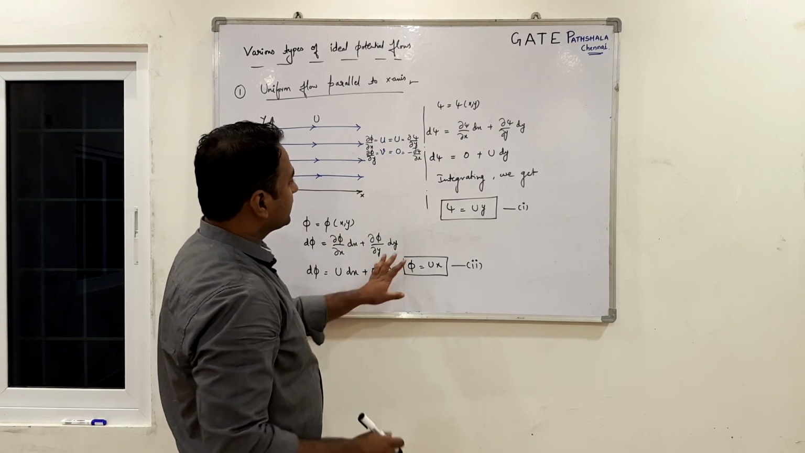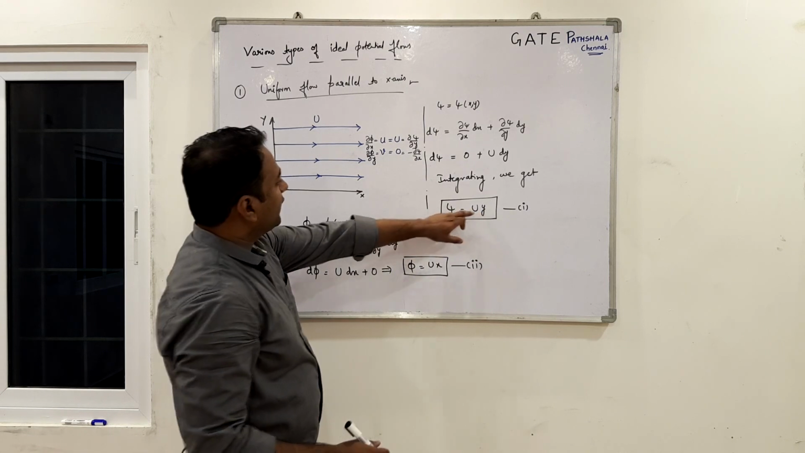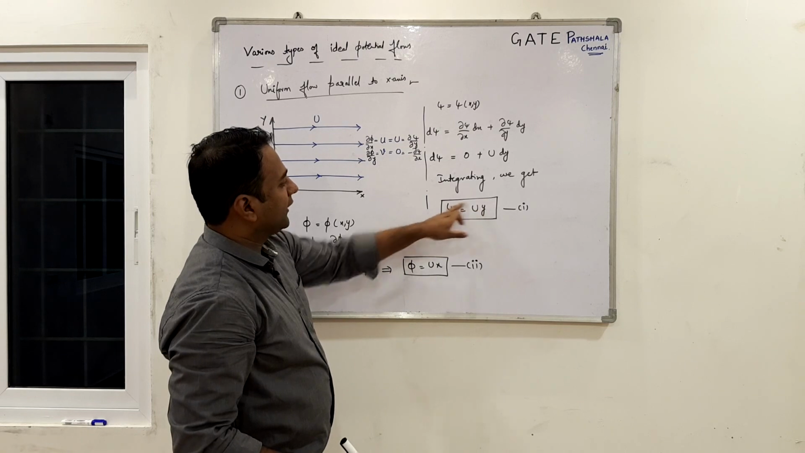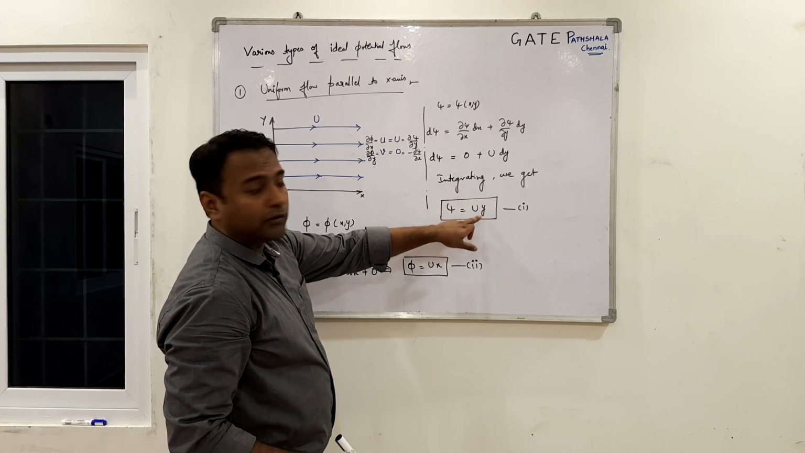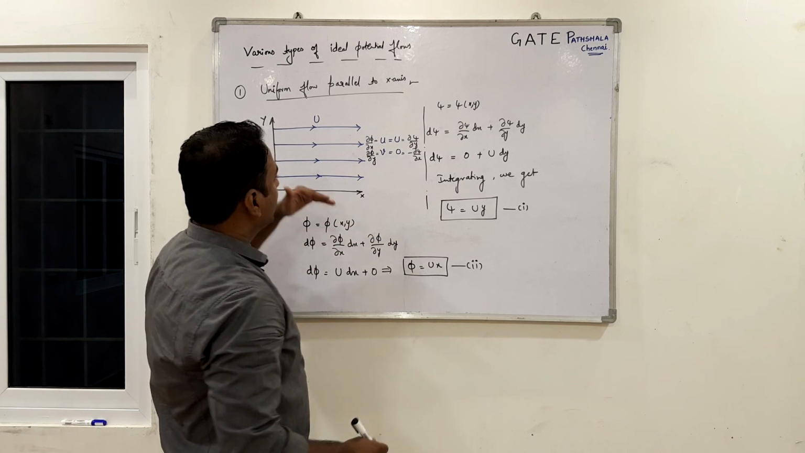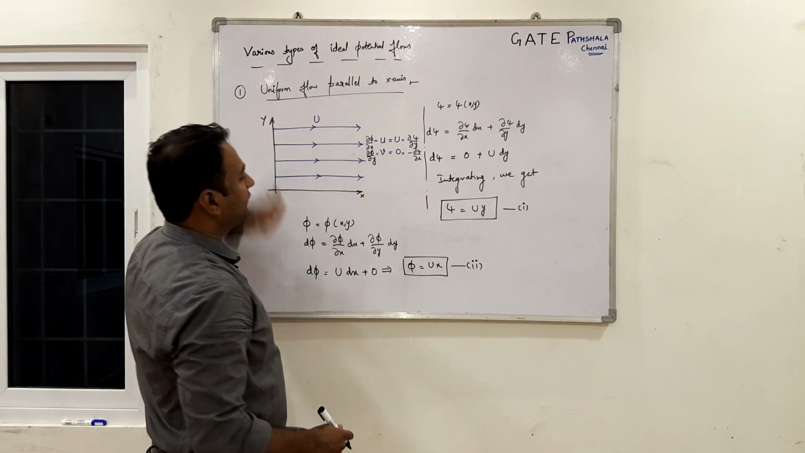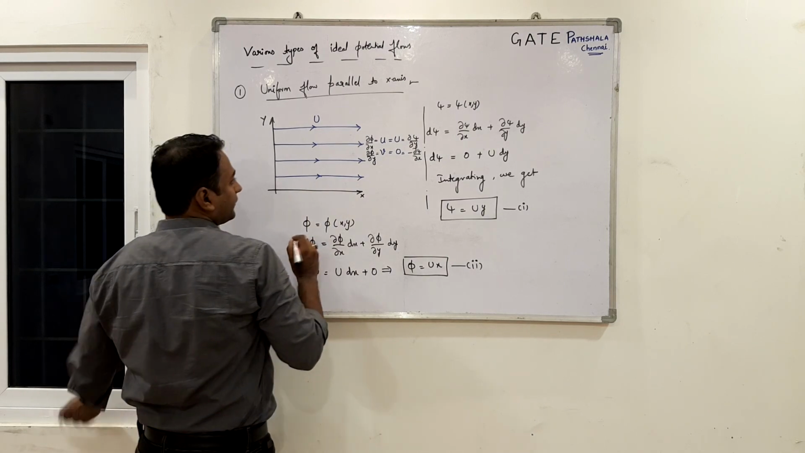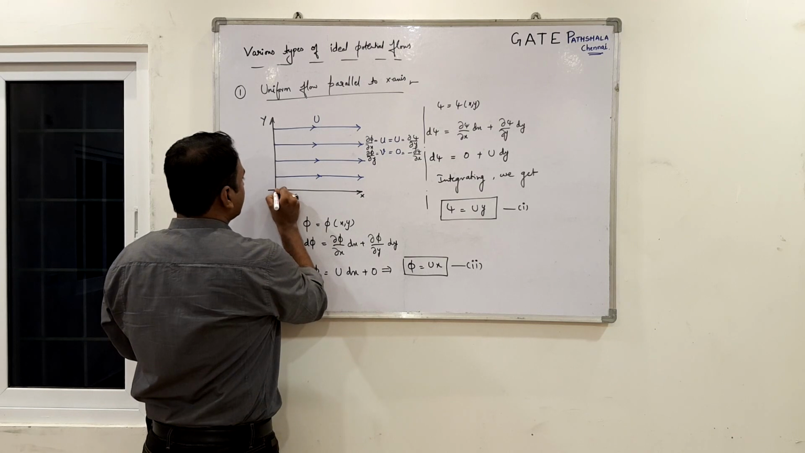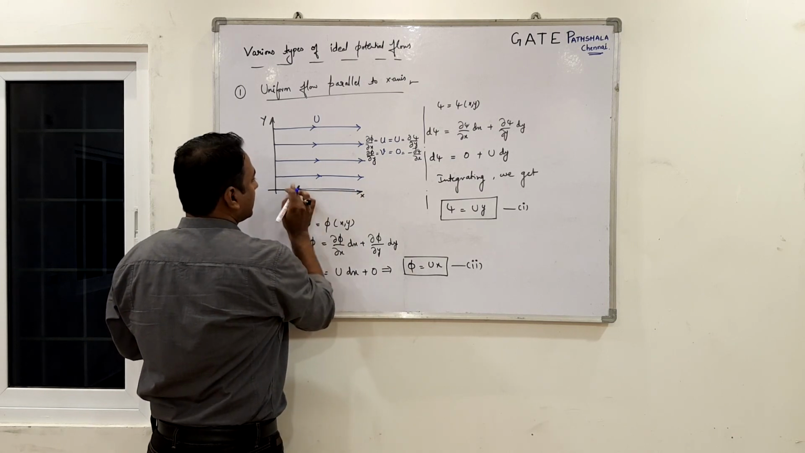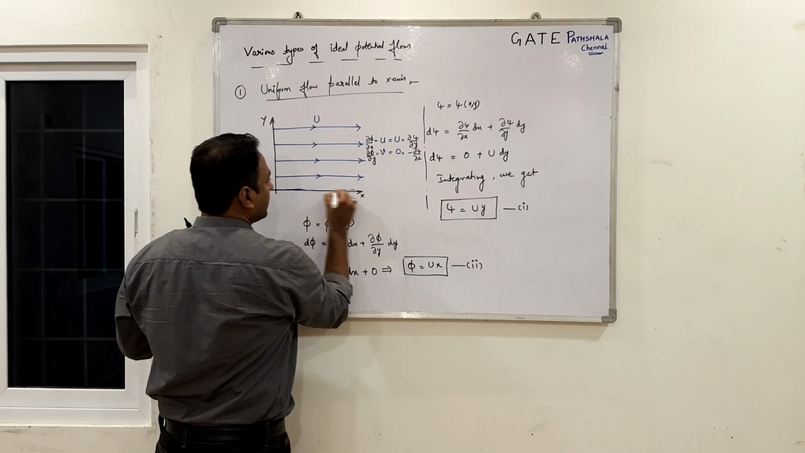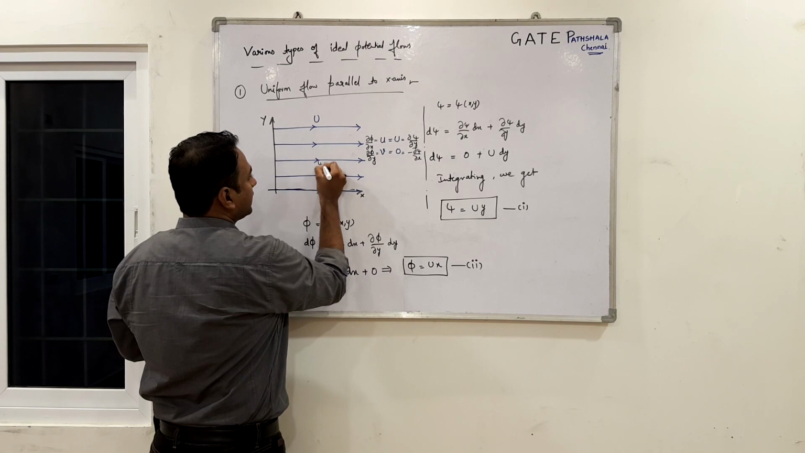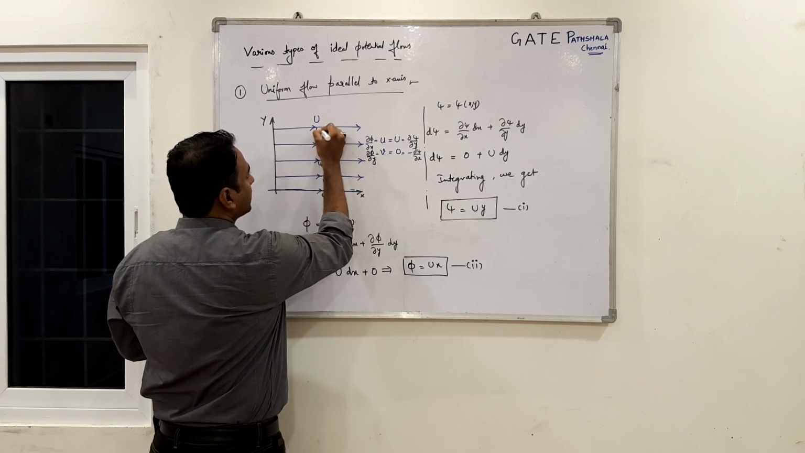Before we proceed, let's look at the psi values. If I put different values of y, like y equal to 0, I get psi 0. When I put y equal to 1, I get psi equal to u. When I put y equal to 2, I get psi equal to 2u. So for every streamline, I have a different value of psi. So I can express it like this, as psi 1, psi 2, psi 3, psi 4, psi 5.